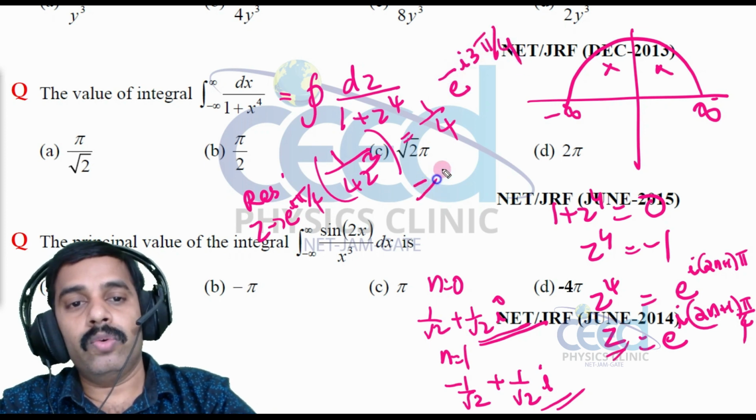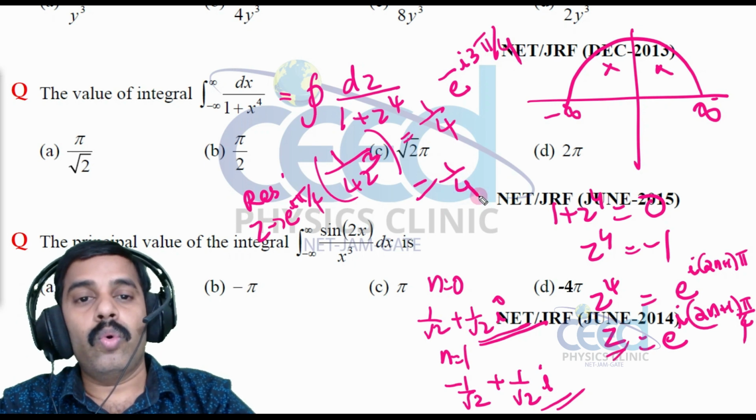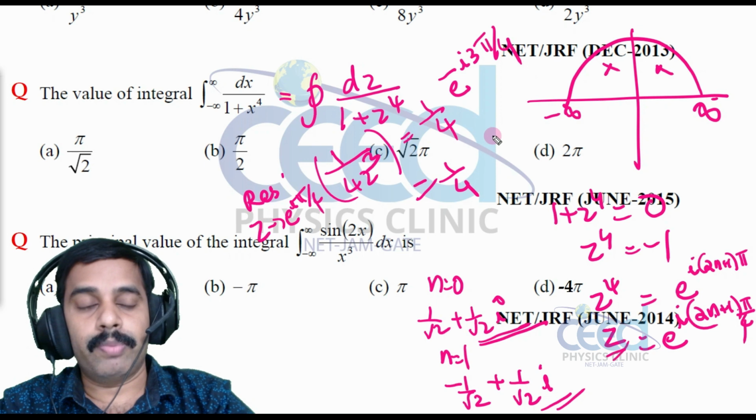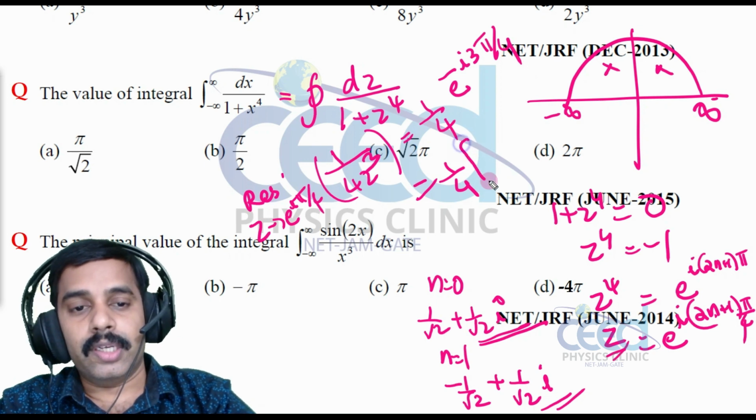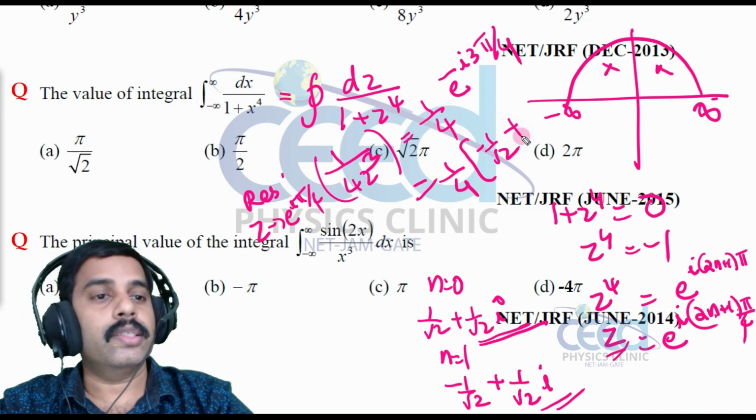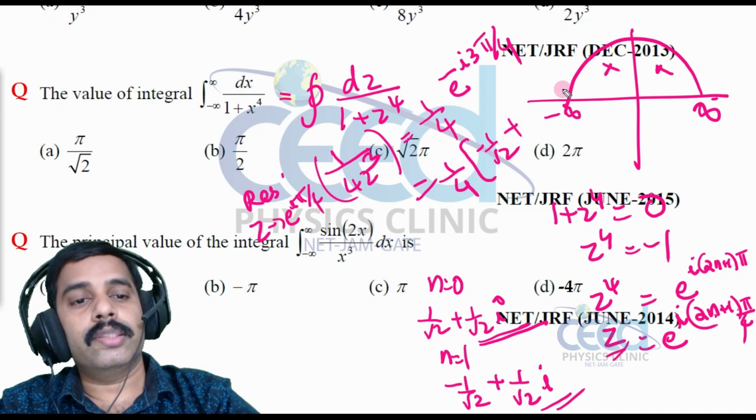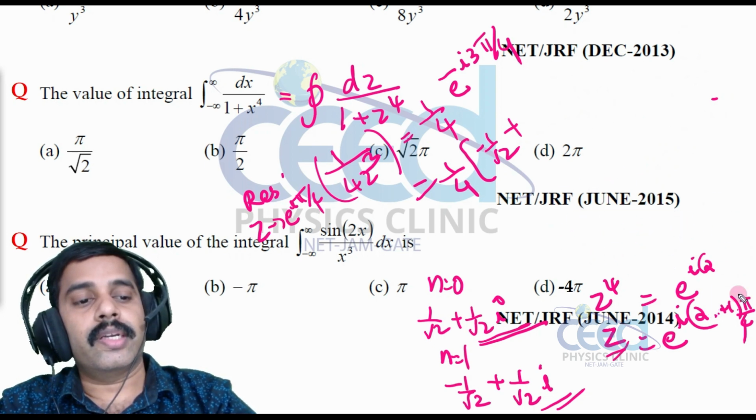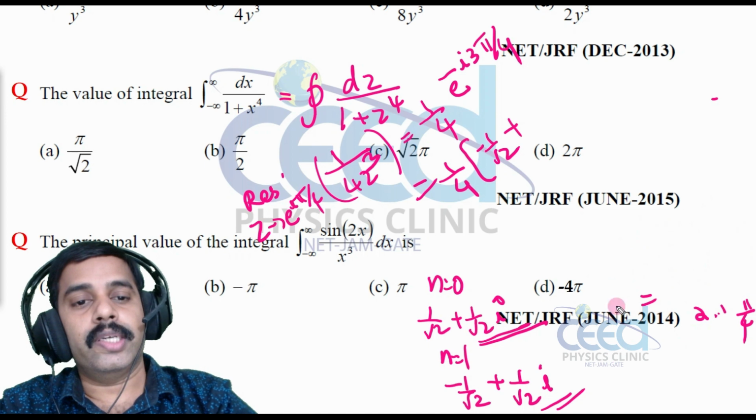So what is this value? 1 by 4 into cos minus 3 pi by 4, that is cos 3 pi by 4. What is cos 3 pi by 4? That is minus 1 by root 2, right? Cos 3 pi by 4 is in the second quadrant. That's why it is negative, right?